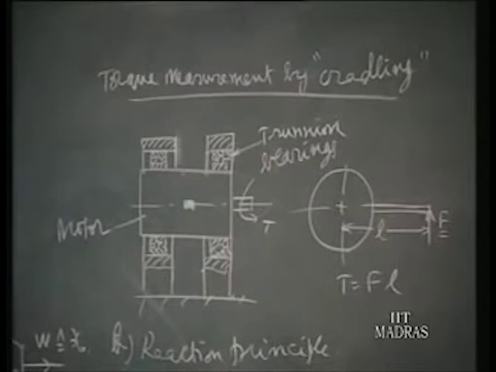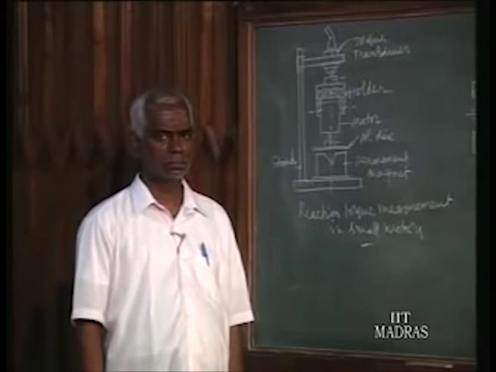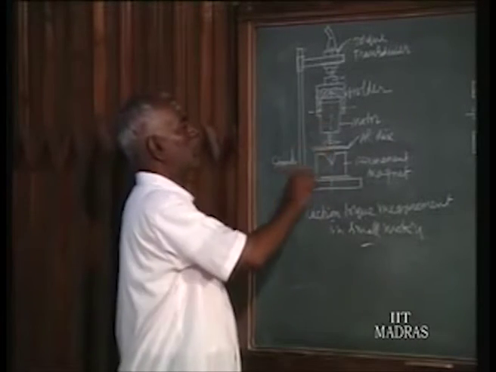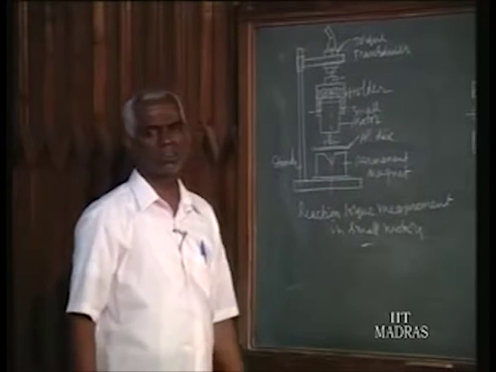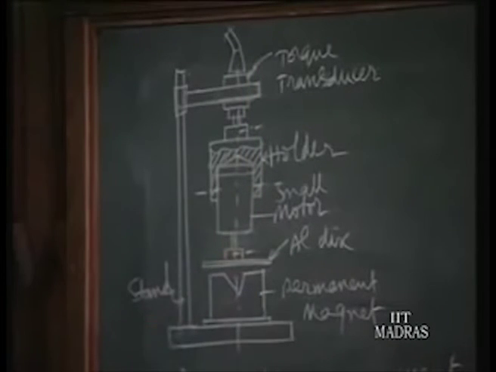So according to this relation we can measure the torque by measuring the force. So this is one method. Now the second method, that is in case of small motors, say a small motor of a few watts, say 10 watts capacity, weight will be a few grams, say 100 150 grams. In such cases the reaction measurement can be used comfortably to find the torque developed in the motor.